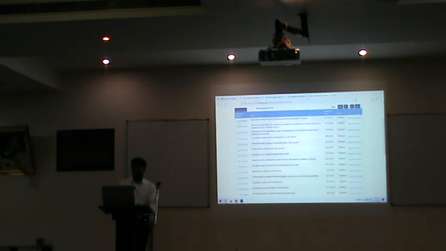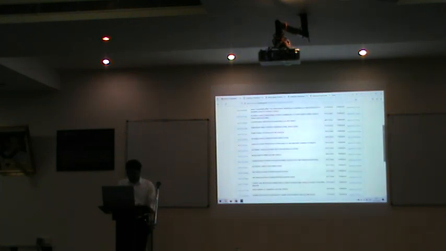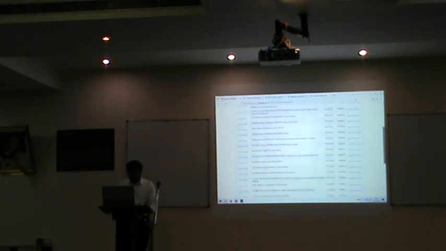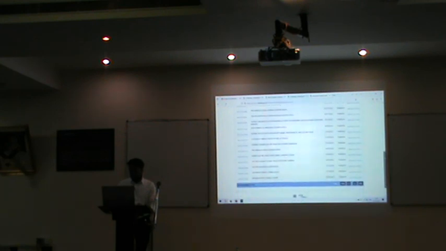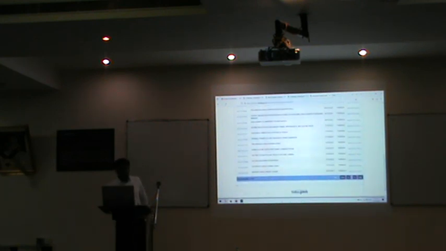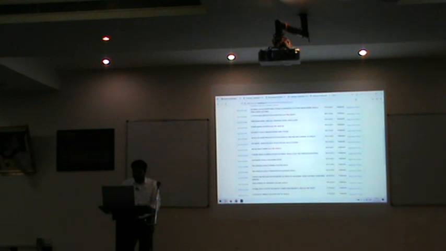If you click on the application number and all those things, you see some crazy titles here. Power saving system and electric monitoring system, a system and method for generating electric energy, drone based automated two-wheeler device, and method development of underground. So many patents are there. If you have an interest in filing a patent, you just click on any of the patent numbers and go through the file.